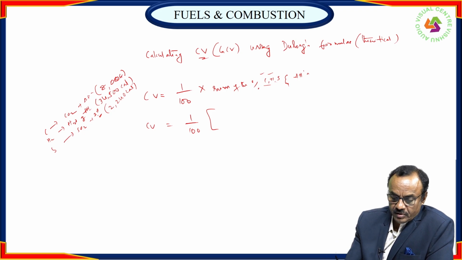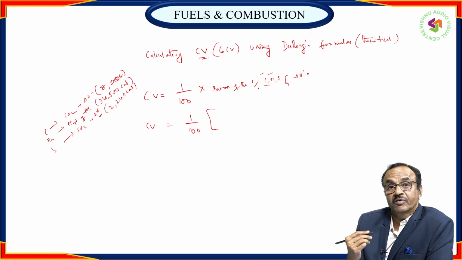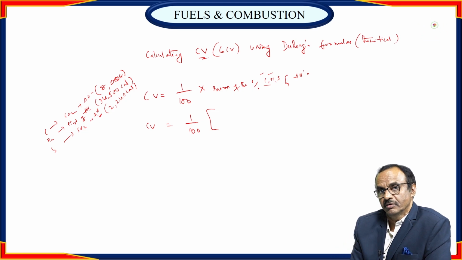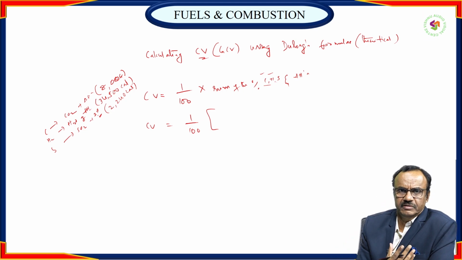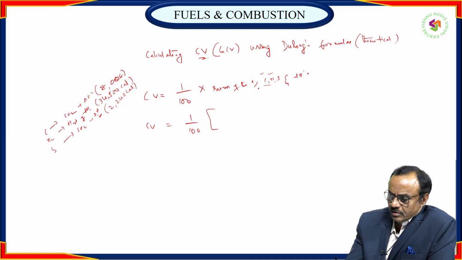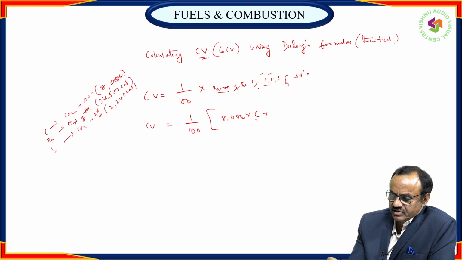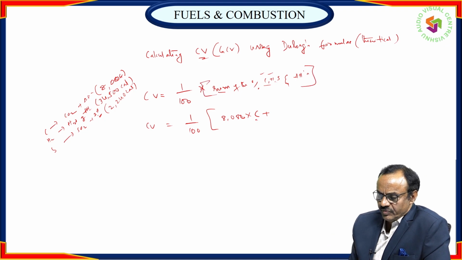So let me write first the main component in the fuel, which is carbon. Its calorific value, how much? Carbon 8,080 into the carbon percentage. I mentioned here the sum; you can put it in brackets instead of into, no problem.